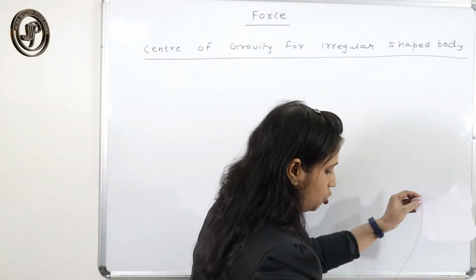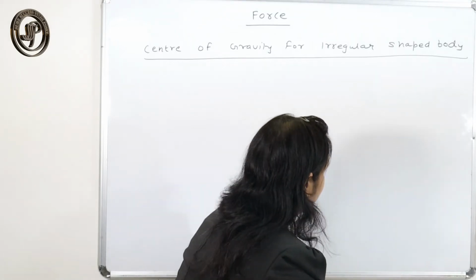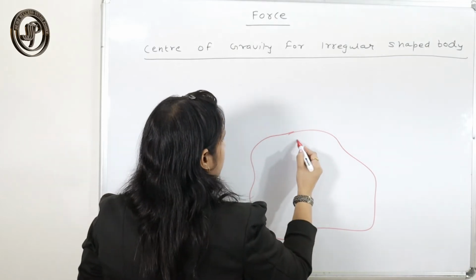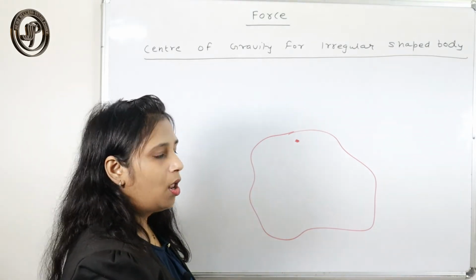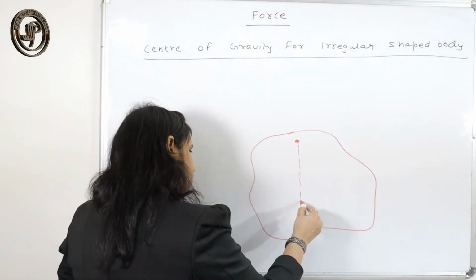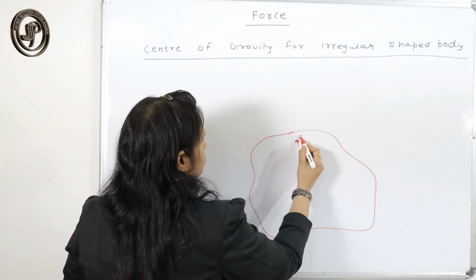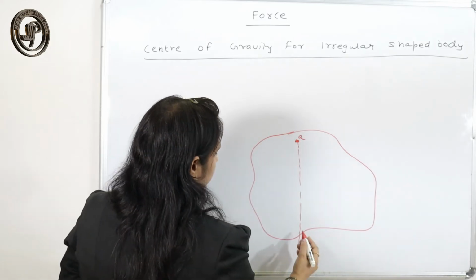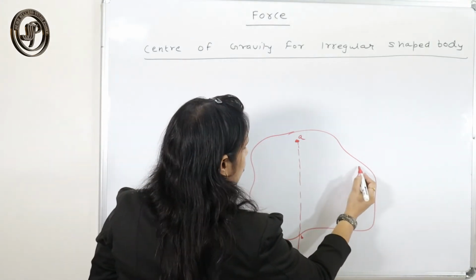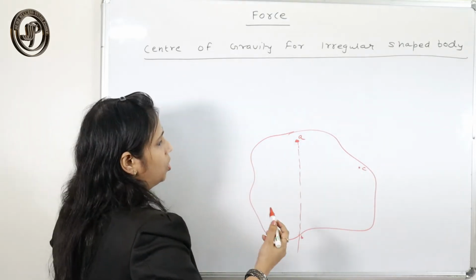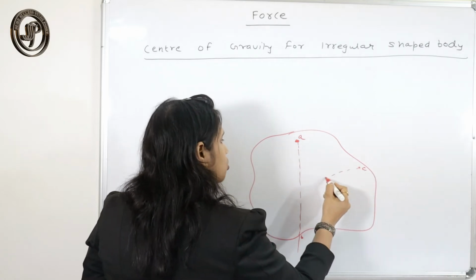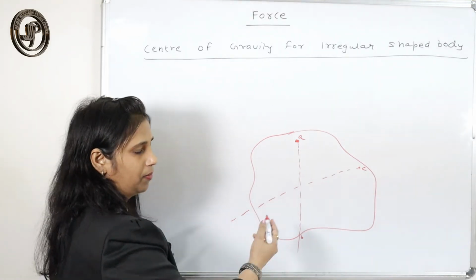Suppose this is an irregular shaped body. Here you have marked one hole, and when the body comes to rest, with the help of the plumb line you mark this position, suppose this is A, and this position B. Now for another hole, suppose this is C, repeat the same experiment.